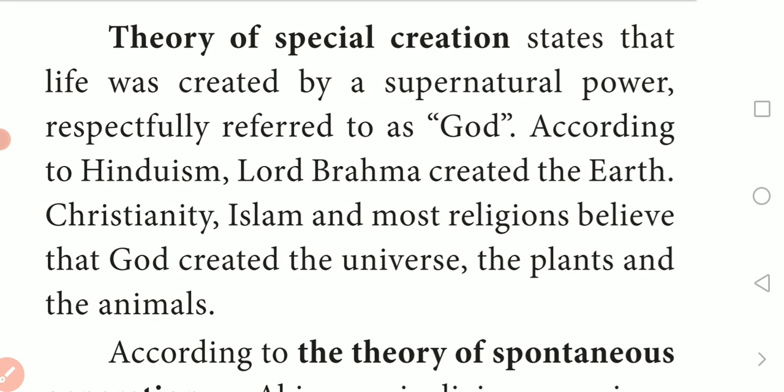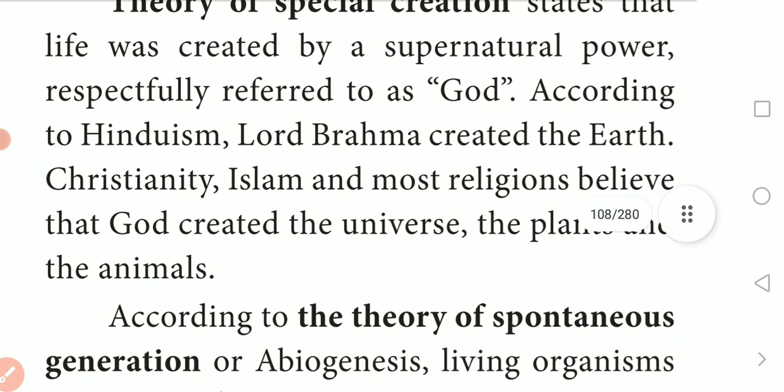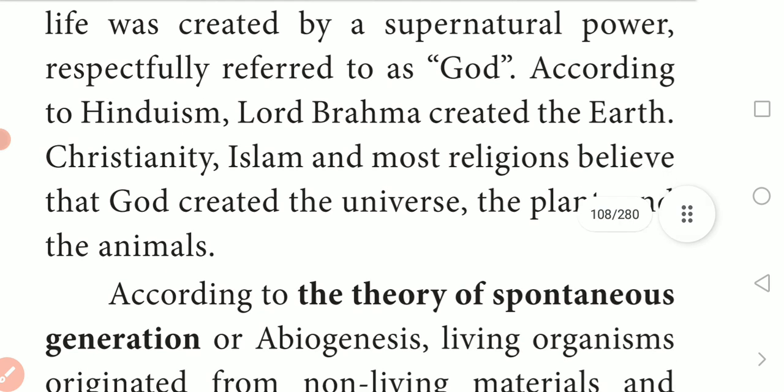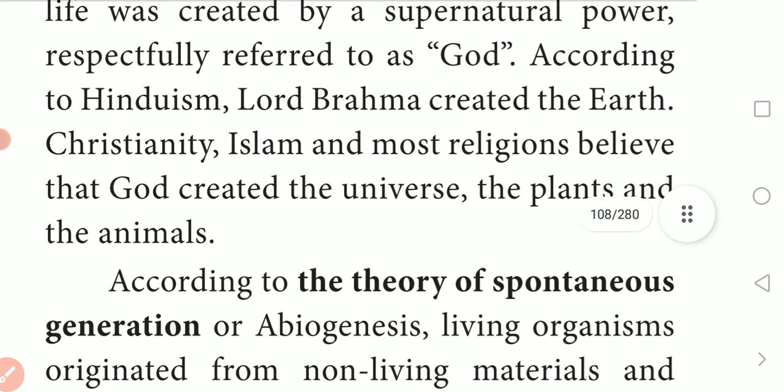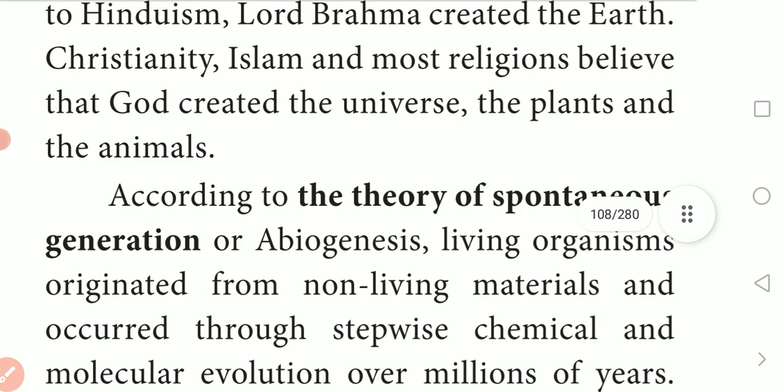Christianity, Islam, and most religions believe that God created the universe, the plants and animals. So that God, as well as Brahma, is what we call the special creator: some supernatural power created this world, the planets, and the animals.